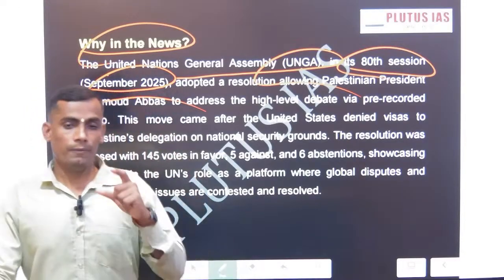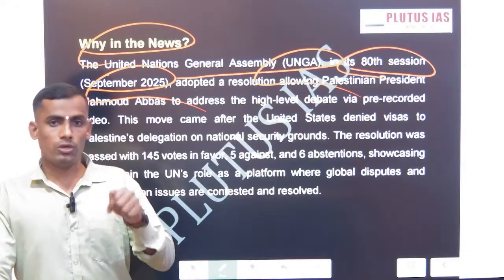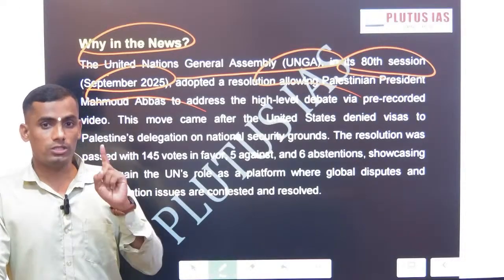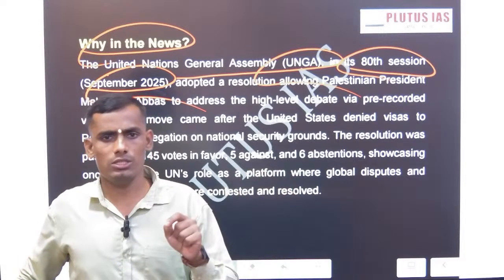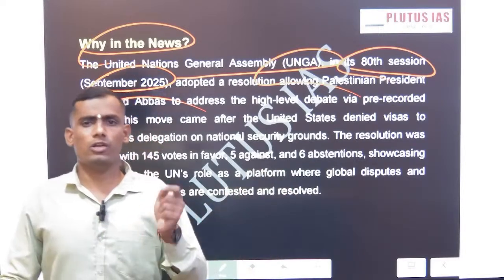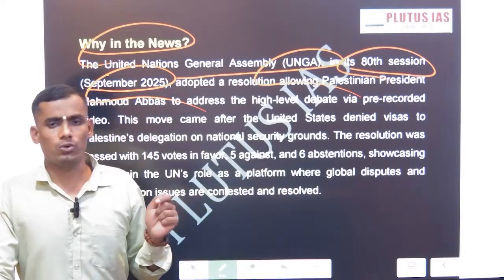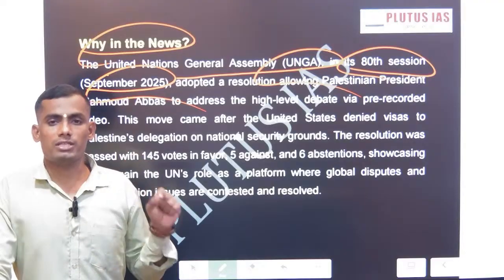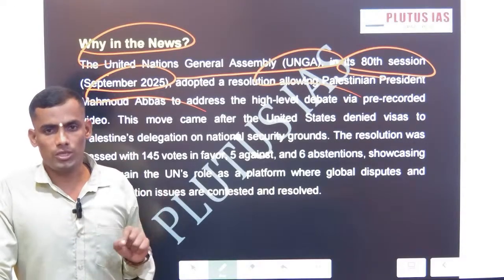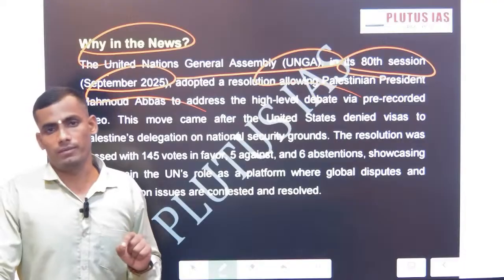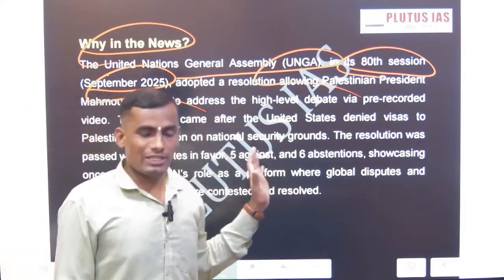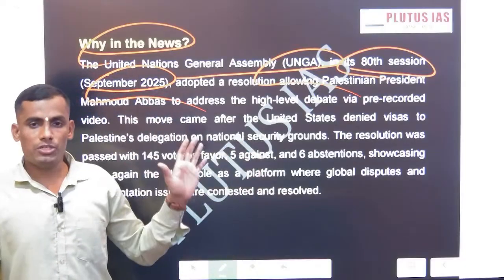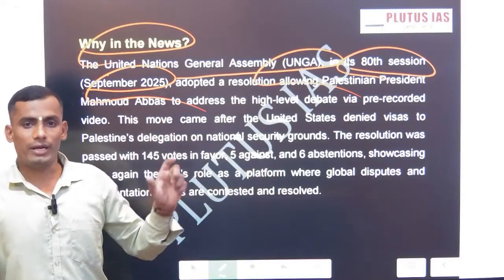And being a PSIR student, and also a GS student, you should remember these developments. There will definitely be one question related to the UNGA or something related to Palestine. As I told earlier, this Palestine-Israel issue is a perennial issue for the UPSC and a very favorite topic of the UPSC. Okay, so why is it in the news? Because the UNGA has given permission to the president of Palestine to address the session.